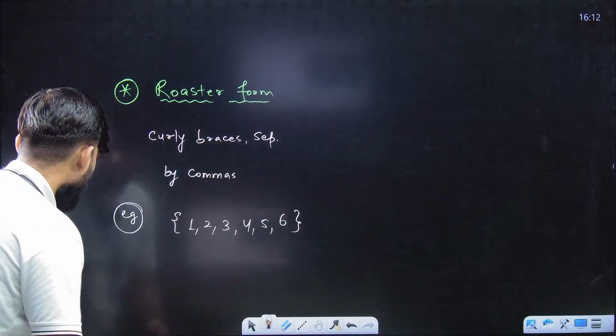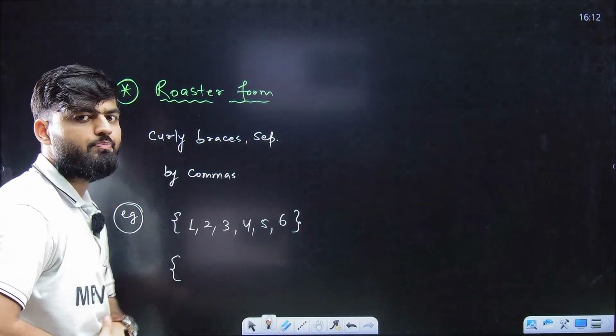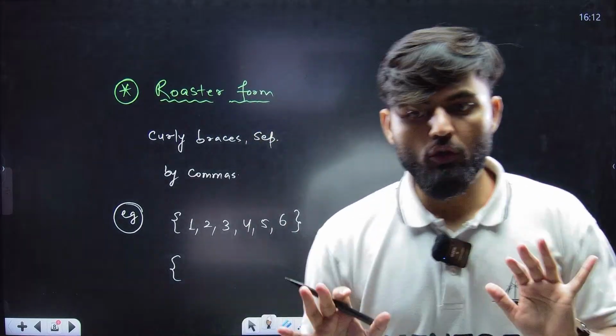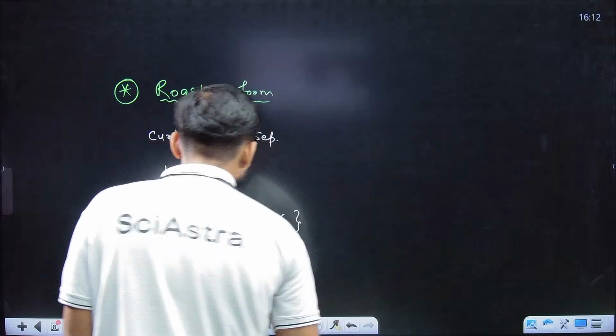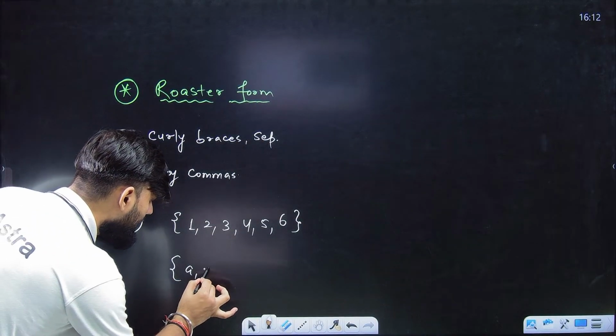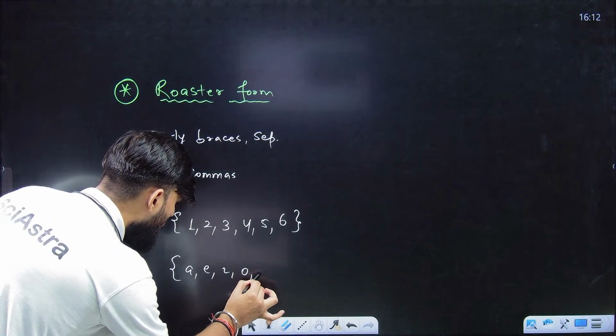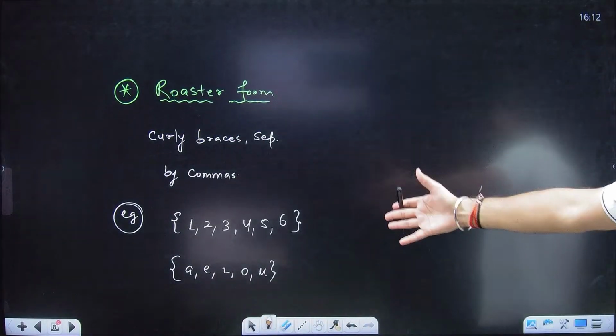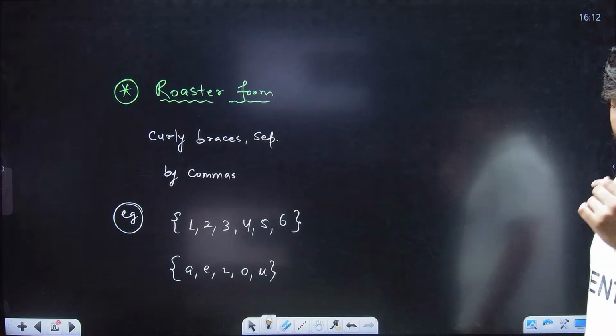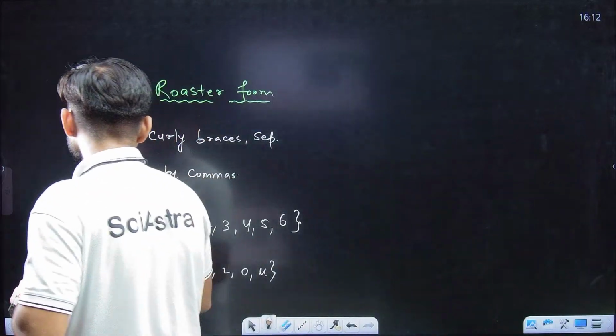If I say write the set of vowels. Vowels is logically defined. You know what vowels are? Set of vowels in the English alphabet. So you will say those are basically A, E, I, O, U. Done. As simple as that. Nothing to worry about. Clear? So what is roster form?